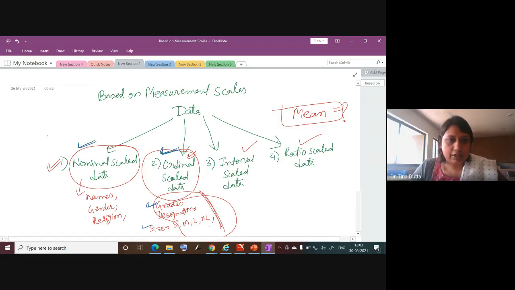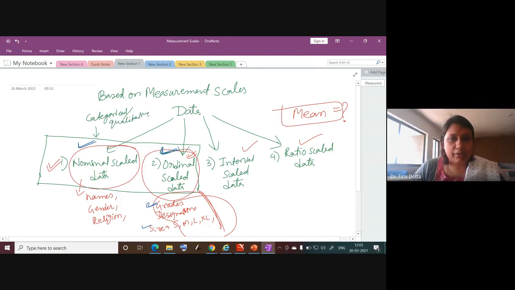So we can club these two types of data, and these come under categorical data or qualitative data, because ये text के form में होता है.